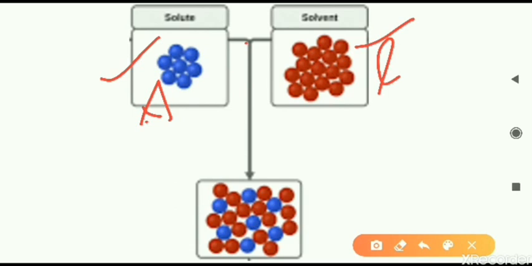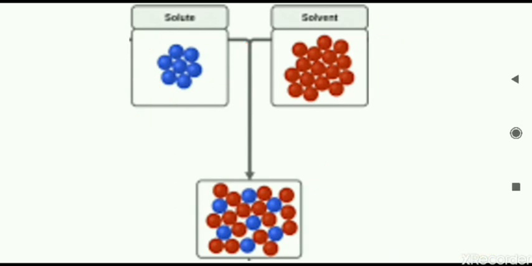You can see here in this last diagram, these blue dots are coming in between the red dots. The red dots are what? The red ones are the molecules of the liquid, and in between, some empty spaces are there where we are seeing these blue color dots. That means the solid molecules have come and occupied the space in between the liquid molecules.